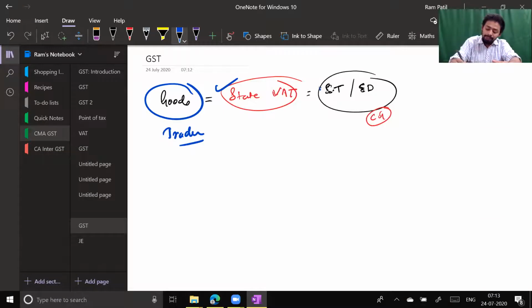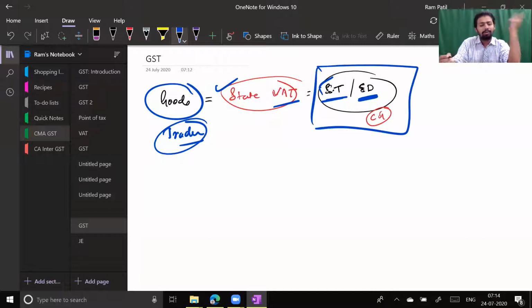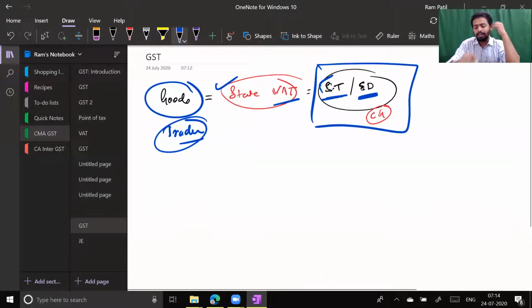He had to pay service tax, but he was not able to get the credit of service tax that he paid. Though service tax and VAT are both indirect taxes, credit of service tax or excise duty paid on manufacturing of the goods was not available to the trader. Why? Because he was not registered under central government law. He was registered just under state government law.